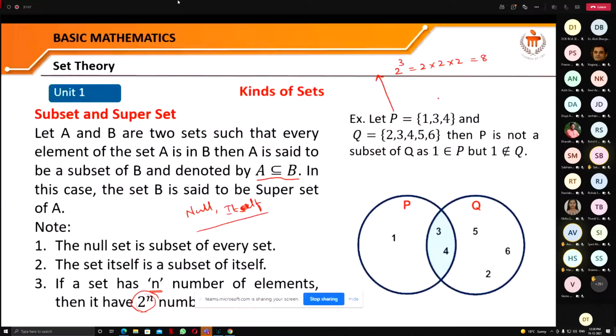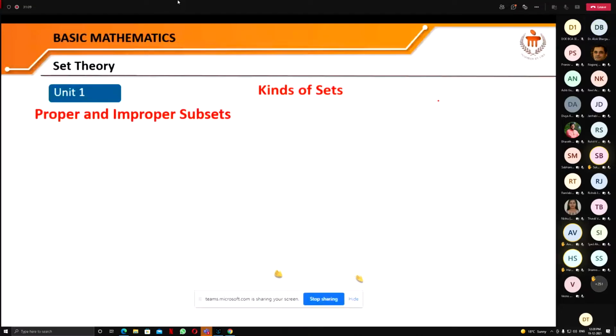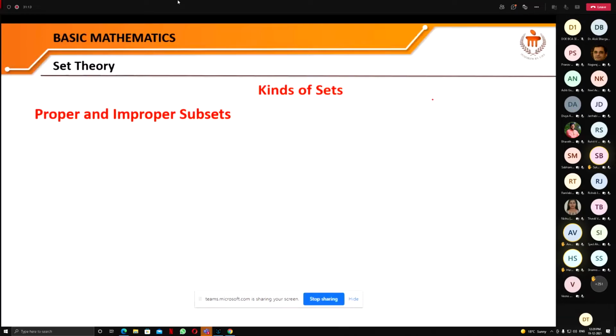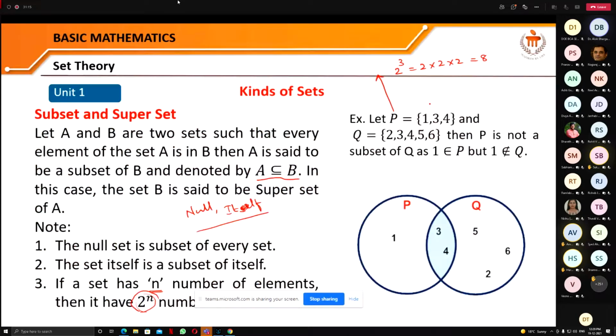Right? So if we see an example for such a set and try to find all those subsets, then for this set P, one of the subsets is the null set, as I told you, or you can write it as phi. The second one is the element 1. Third one is the element 3.